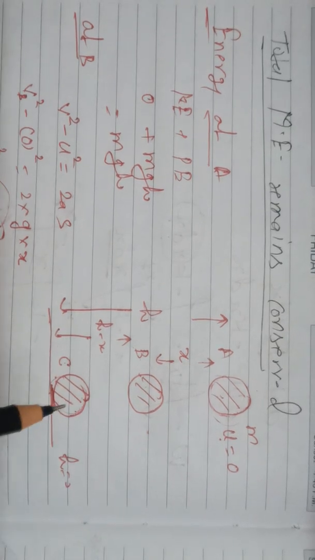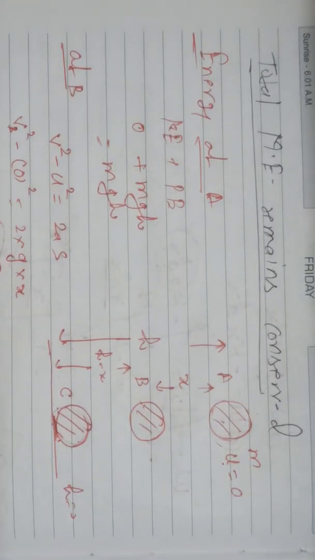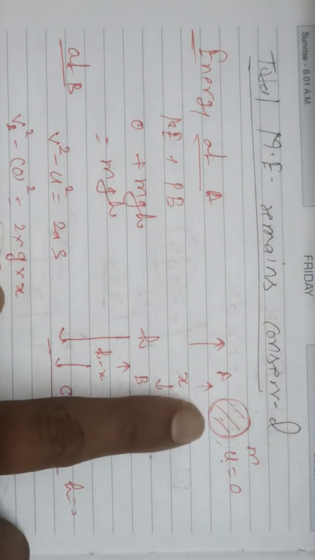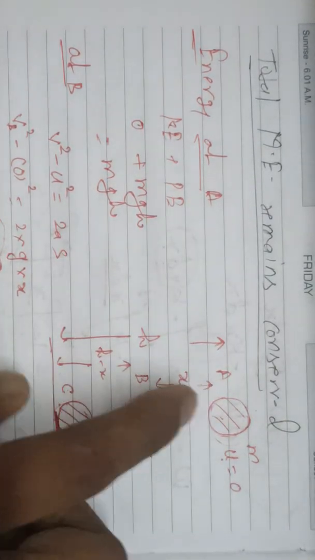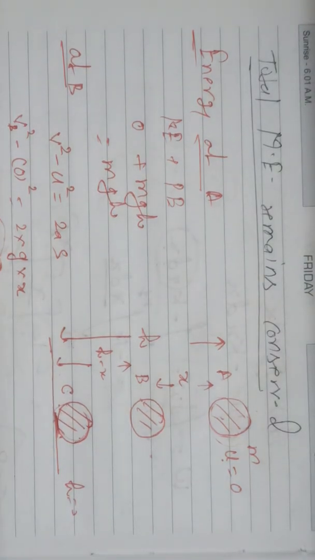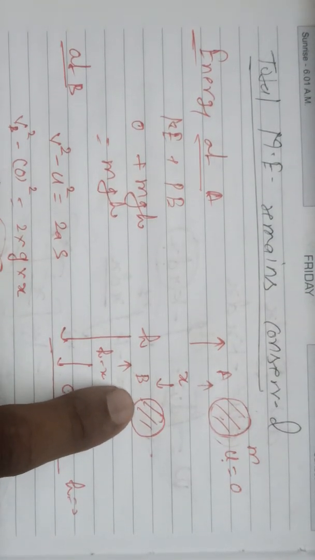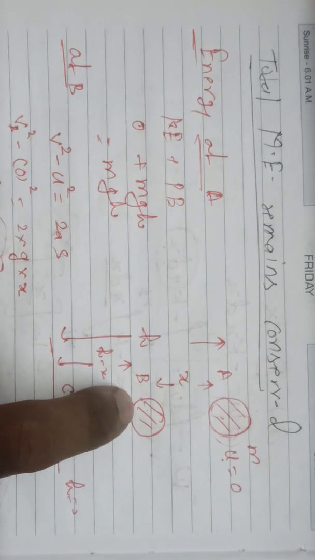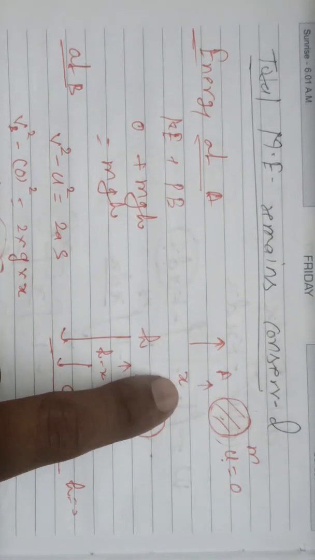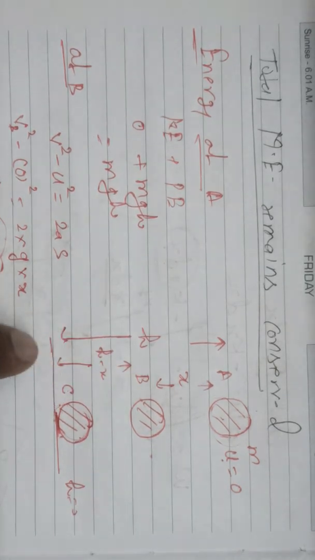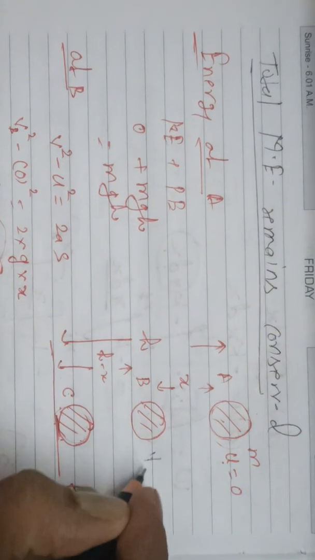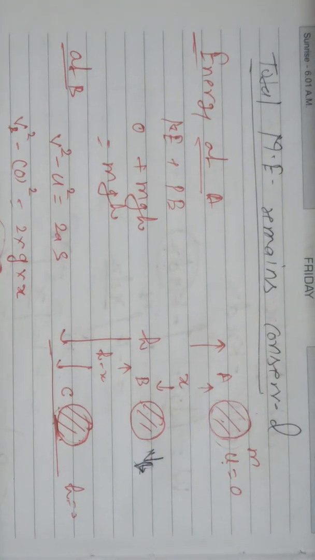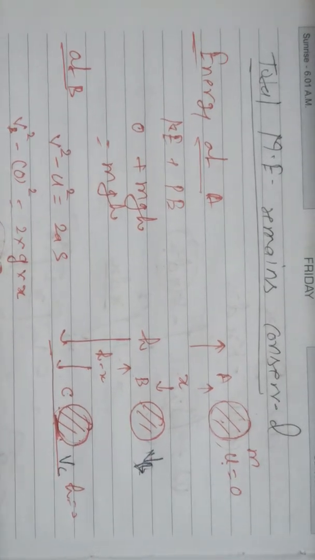So here we are going to show that for a freely falling object, the total mechanical energy remains conserved. You can see that I have taken an object of mass m, which is initially at rest, that is, it is being dropped from a height h. At the point A, u is 0. After dropping the object, suppose at the point B, the distance that it covered from the topmost point is x. The height of this point from the bottom will be h minus x. Here the speed is not 0, it will be vb.